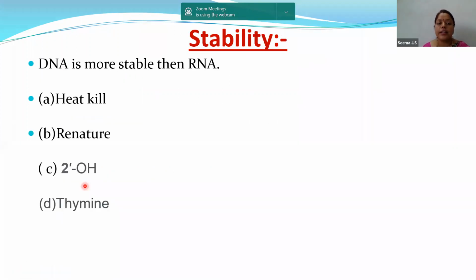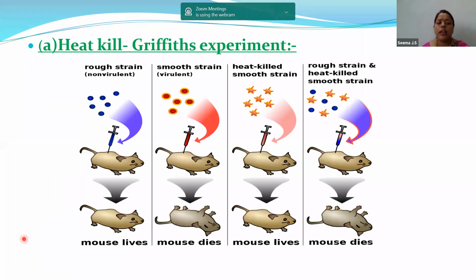Next one is stability. In stability, we have heat-killed bacteria, renaturation, then 2'-OH and thymine. Let us quickly understand what these all are. Heat-killed, as you know, because we discussed it in Griffith's experiment. When Griffith performed the experiment by combining rough strain with heat-killed smooth strain, the mouse died. That means the smooth strain has transferred the genetic material to the rough strain, making it virulent.